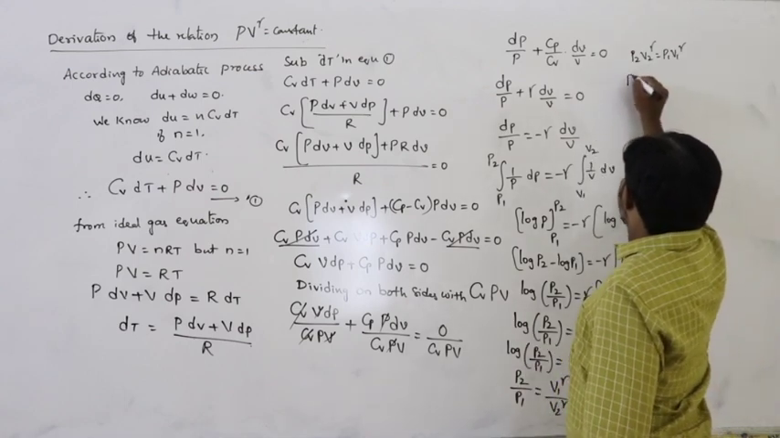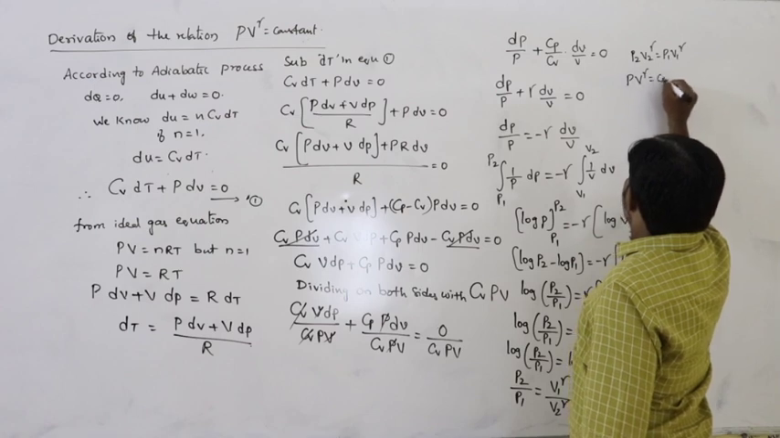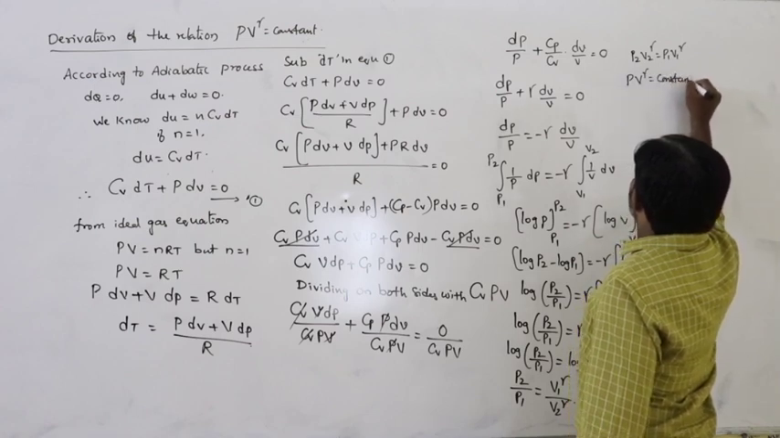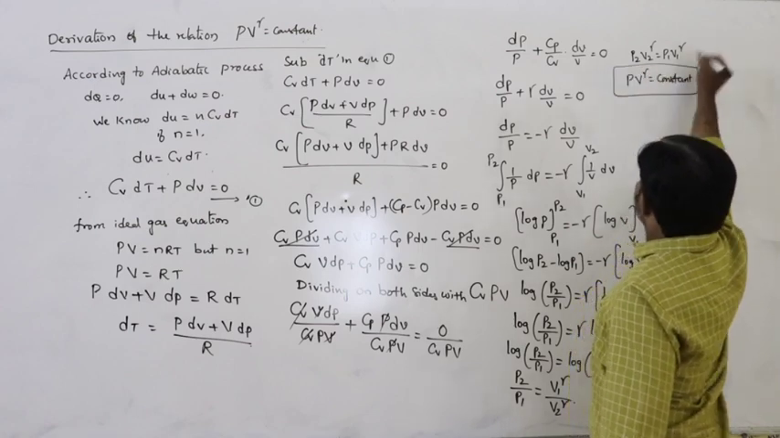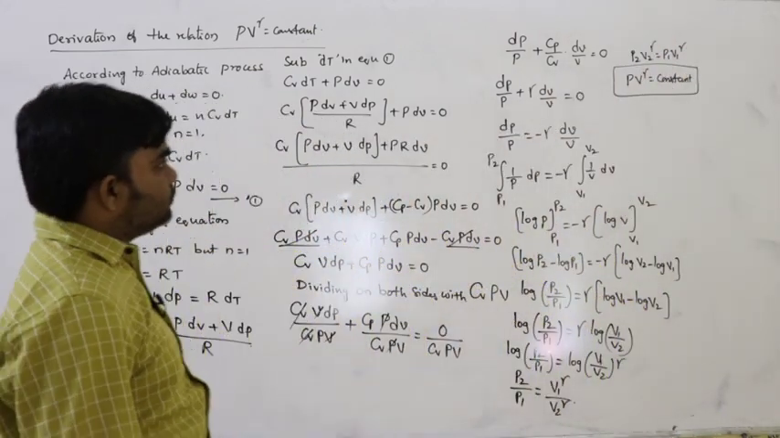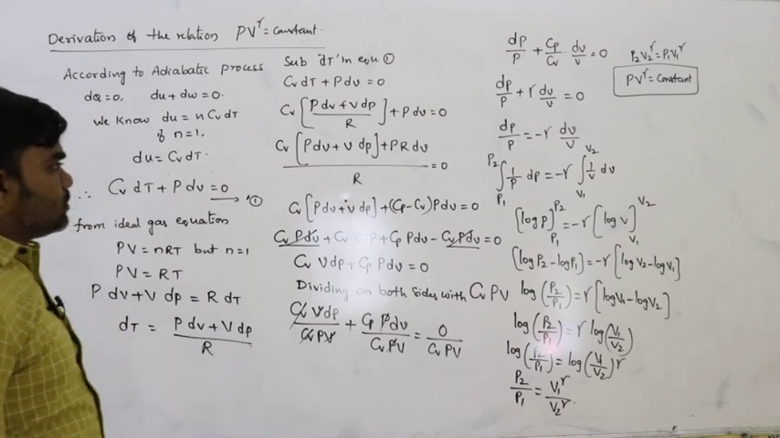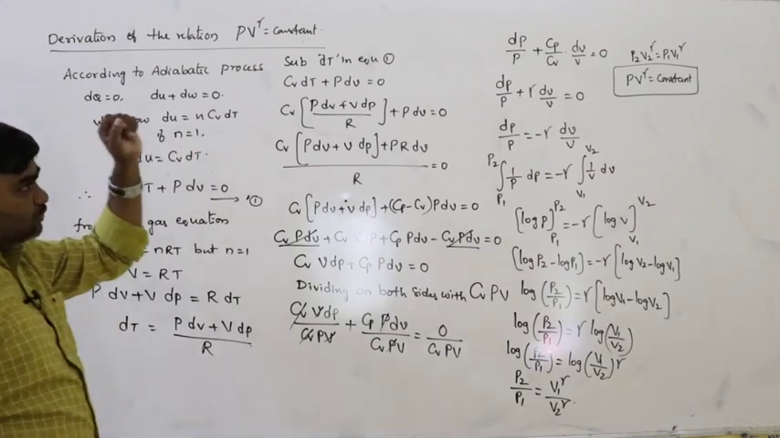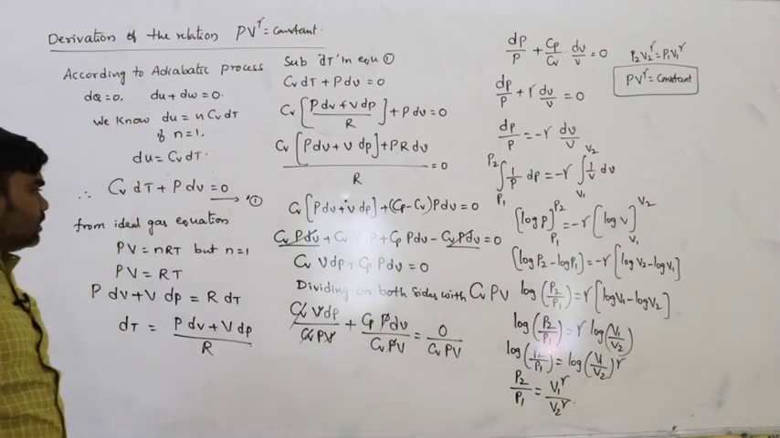So from this we can write PV power gamma equals constant. That is the relation between pressure and volume in case of an adiabatic process. So this is the relation PV power gamma equals constant.